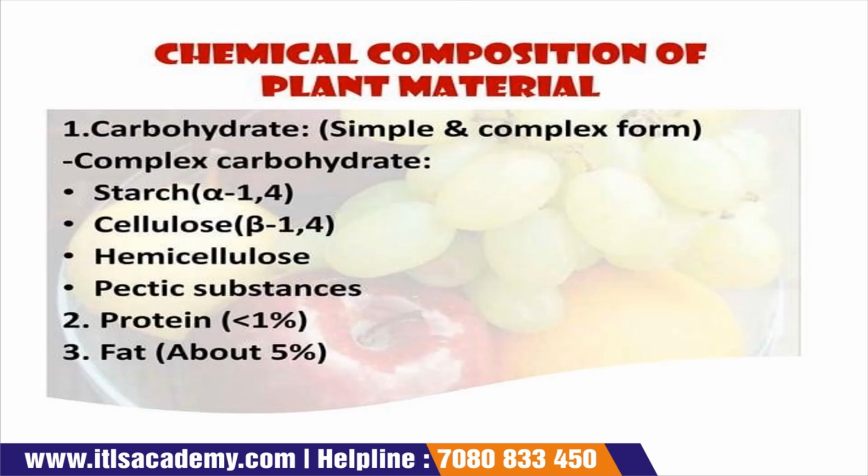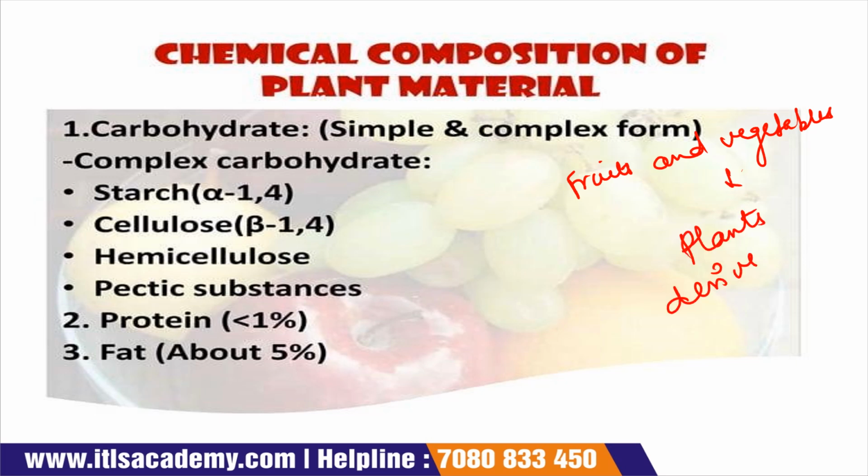Now come to the next slide. Chemical composition of plant material. See, every fruit and vegetable is obviously plant derived, means that they are composed from plants.